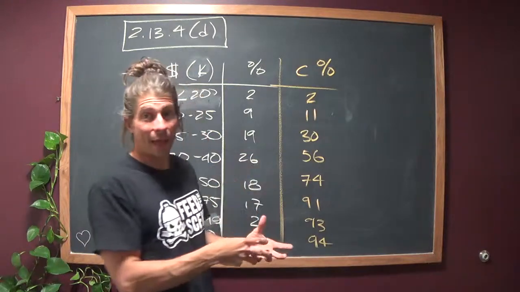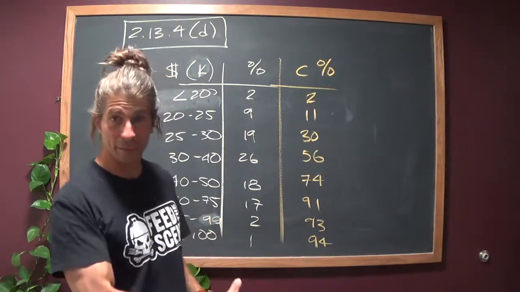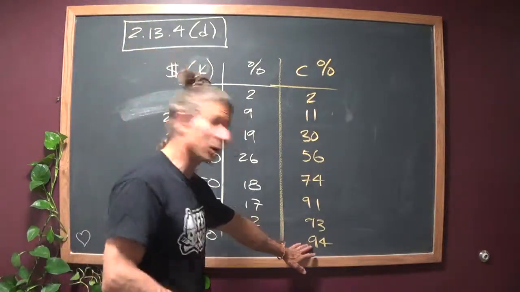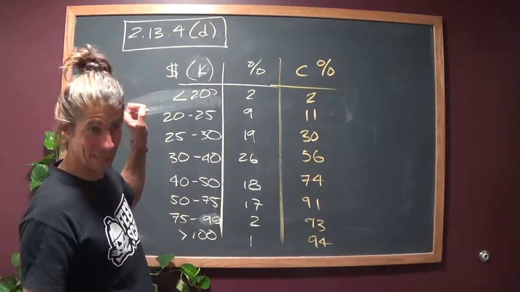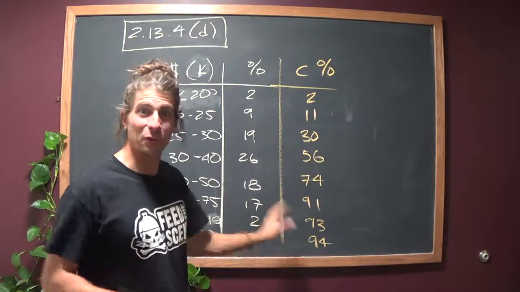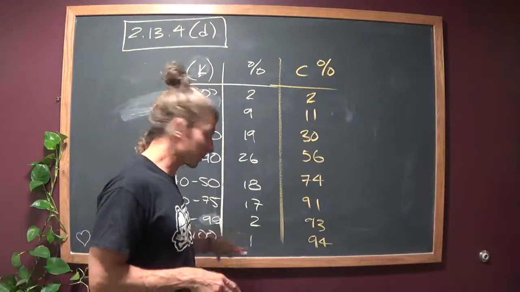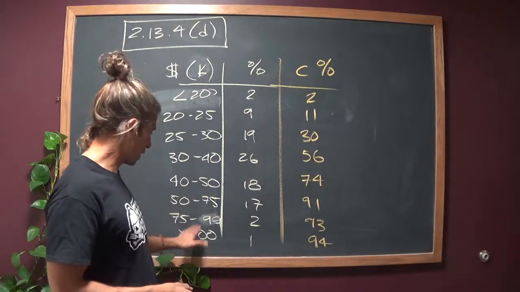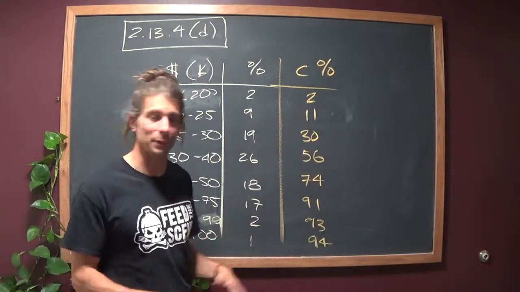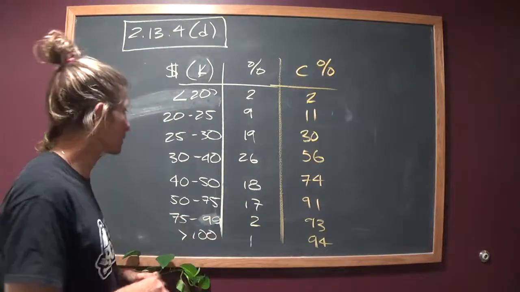You could adjust for that by making 94 100%, but I'm just going to choose to ignore that and say that 94% of Americans voted that a middle class income was $100,000 or less. That's not a very useful data point. And you could say that 100% of Americans that voted said a middle class income was $100,000 or less. I won't do that. We'll just simply use the percentages as given to us.